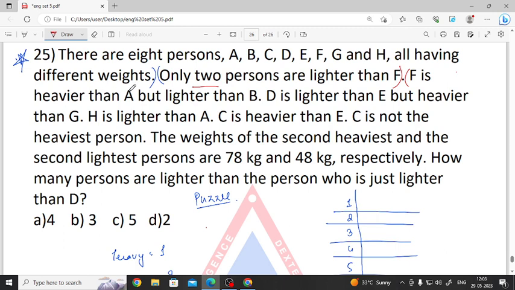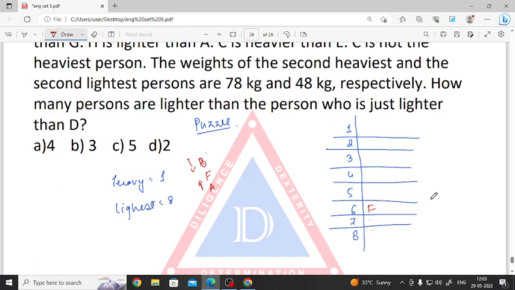Then, F is heavier than A but lighter than B. So F is heavier than A. We don't know where A can be. If we go with another possibility, F here, A here, and we don't know B. B can be in any of the top 5 places. So I'm just writing it like this.